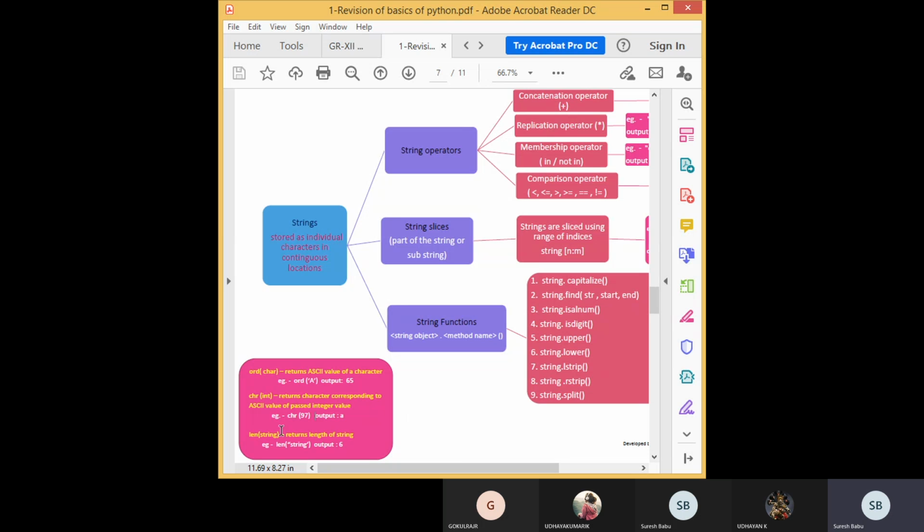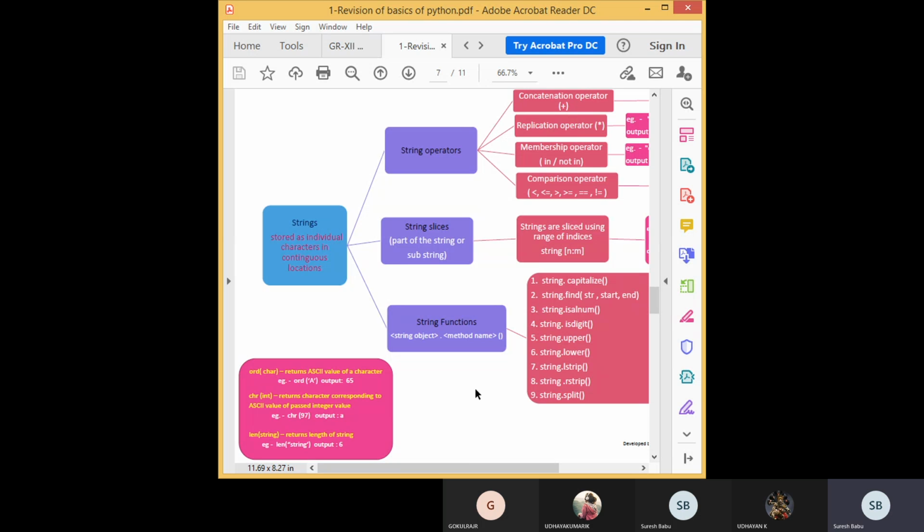There is one important function, the len function. Len function will return the number of characters in the string, the length of the string. Number of characters means everything enclosed by single quotation is characters: alphabets, numbers, special characters, including spaces. A space is also a character.